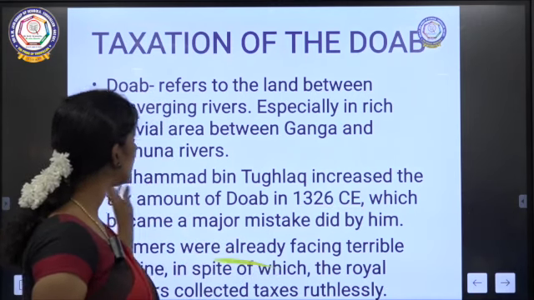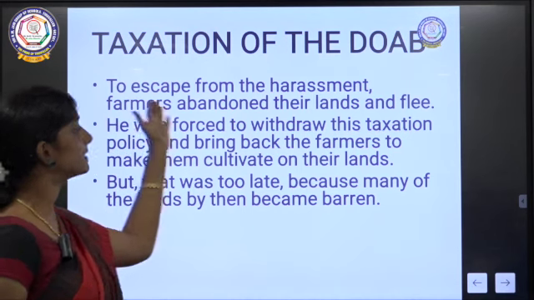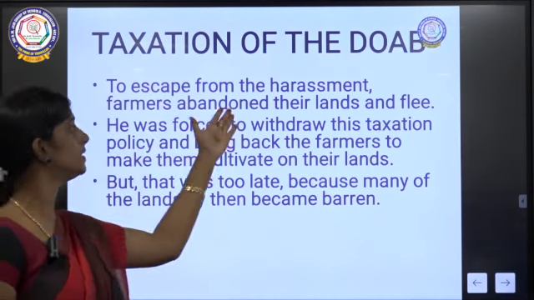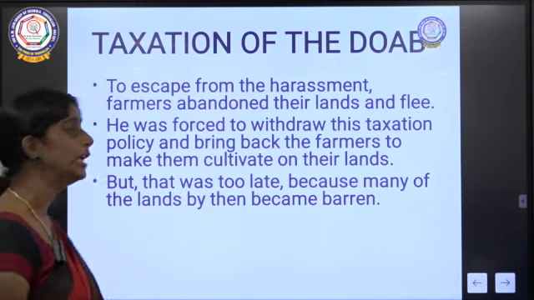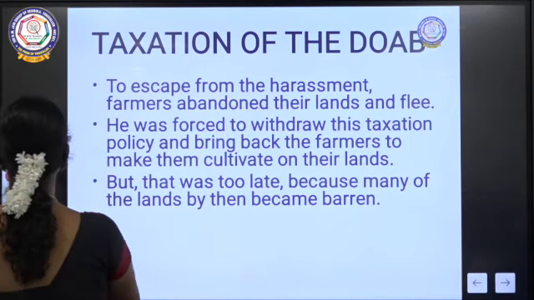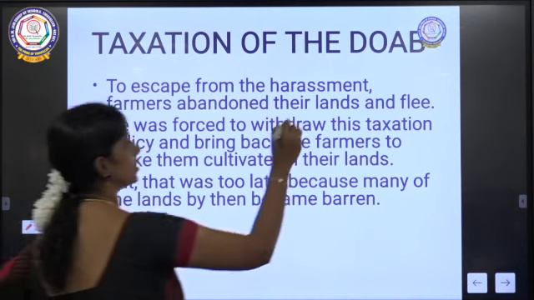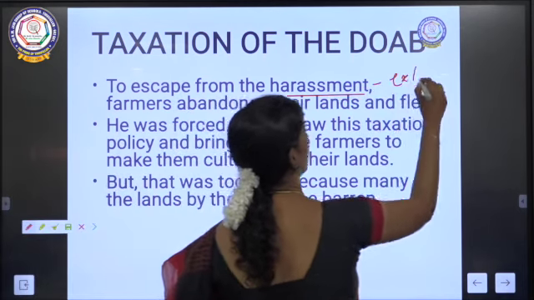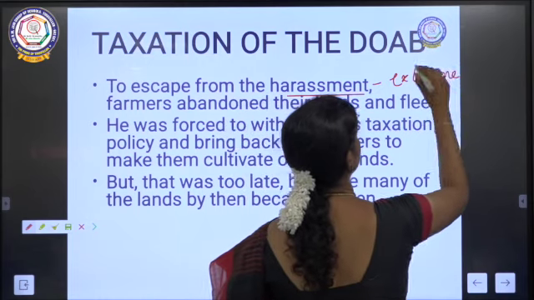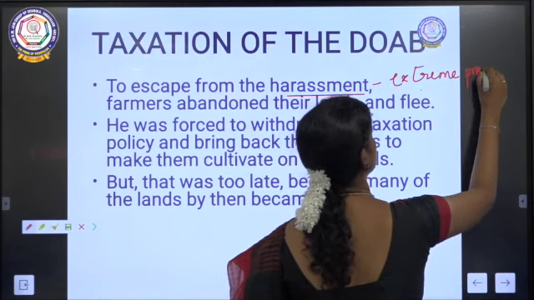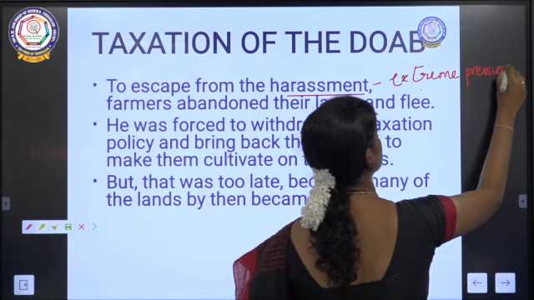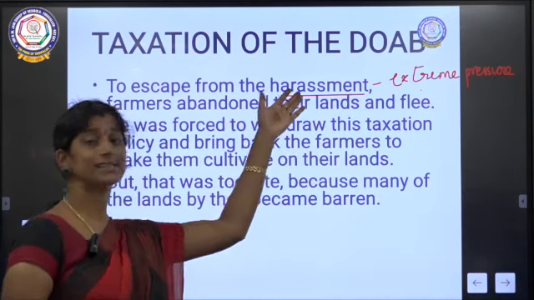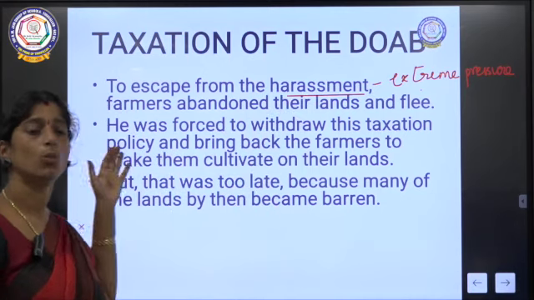So because of this, what happened? To escape from the harassment, okay, these farmers abandoned their lands and flee. So harassment is nothing but giving extreme pressure, okay. So they were literally very much pressurized to pay the amount. They were tortured to pay the amount. So to escape from that harassment, what they did?